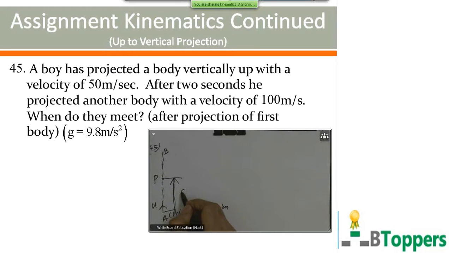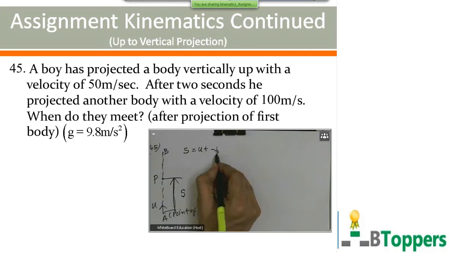That means at the instant of collision, the displacement is same for both the bodies, because A is the initial position, which is same for both, and P is the final position at the instant of collision, which is also same for both. So using the equation S equal to UT plus half AT square, we can write A equal to minus g here.